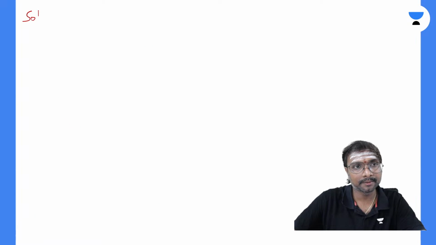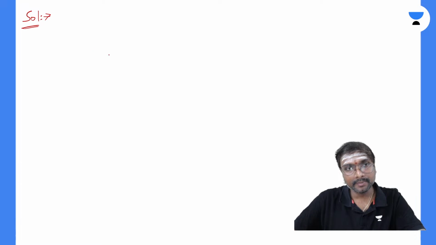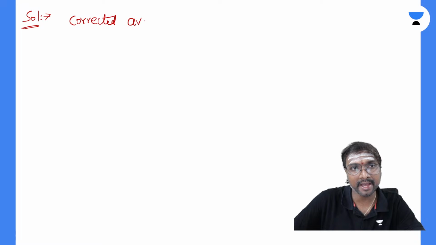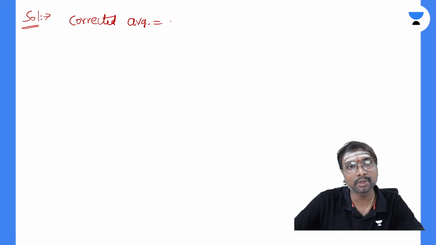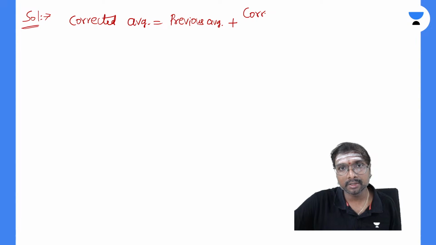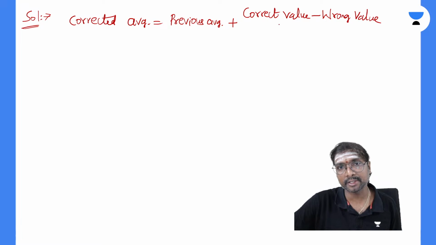If you just observe this, the corrected average is equal to the previous average plus the correct value minus the wrong value, divided by the number of observations.